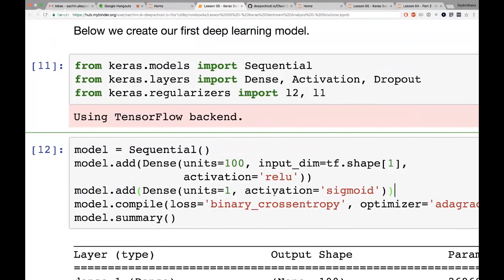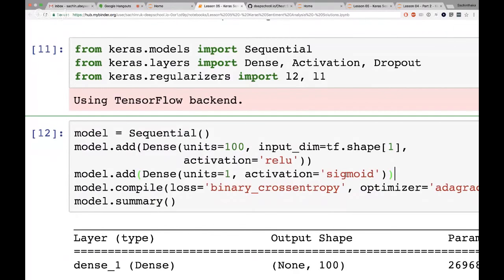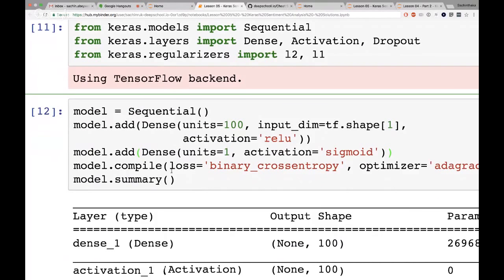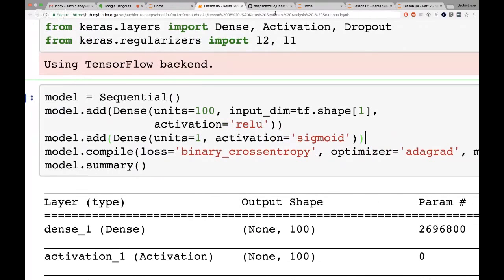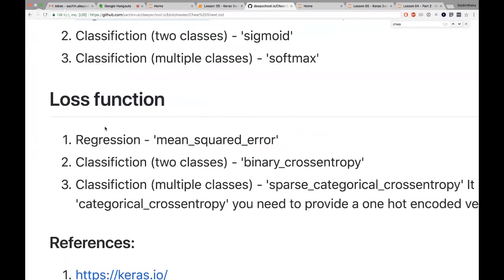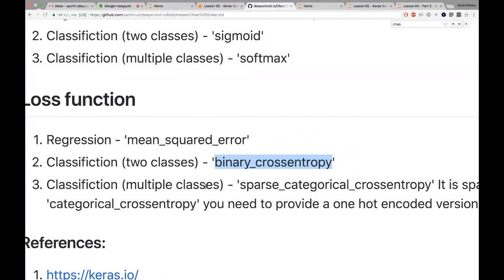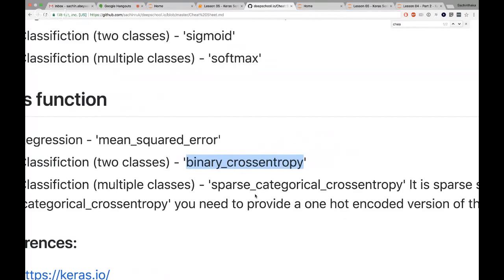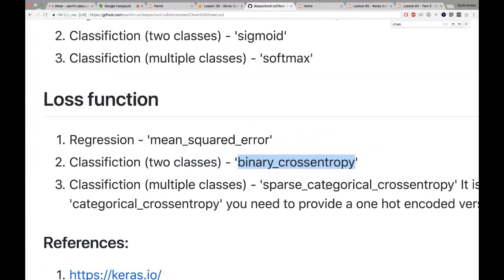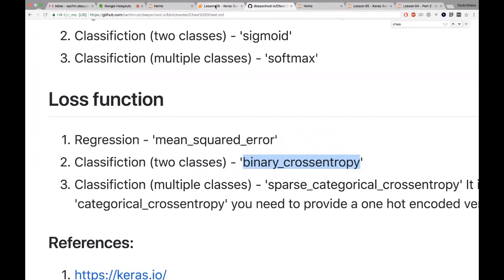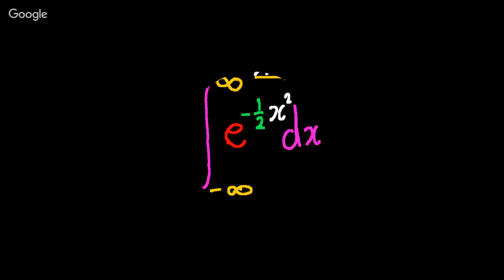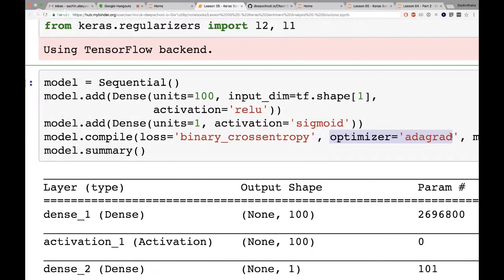So I said the activation is sigmoid, and then you need to compile this model. The loss again depends on what kind of problem we're doing. Because we're doing a classification problem with 2 classes, the loss function is binary cross entropy. If it's multiple classes, we have sparse categorical cross entropy. You can look at the sheet to see which kind of loss function we need. Now, the optimizer, I could have left blank because there is a default, but I just put an algorithm there to show you that these are the options.